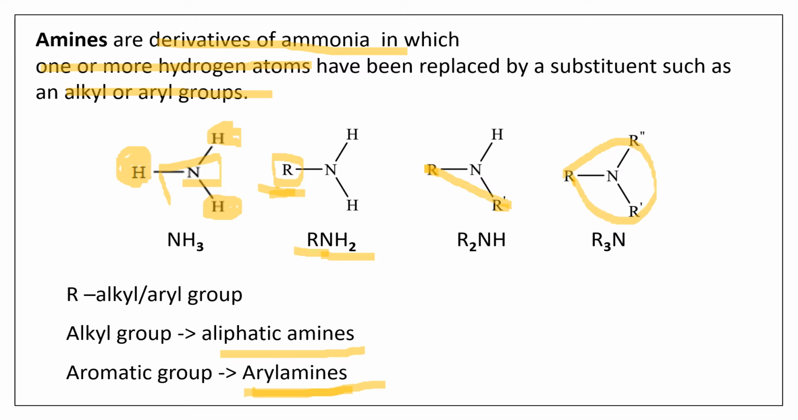Accordingly, the general formula is RNH2 if only one of the hydrogens from the ammonia has been replaced by an alkyl or aryl group, or R2NH if it has 2 alkyl or aryl groups, or R3N when the nitrogen contains all the 3 as alkyl or aryl groups. Fine. Now depending on which we have aliphatic amines or aryl amines.